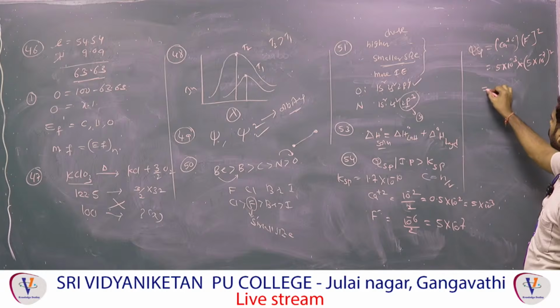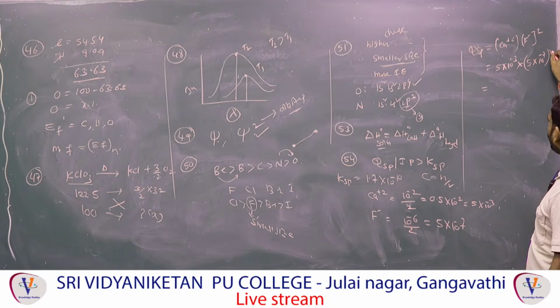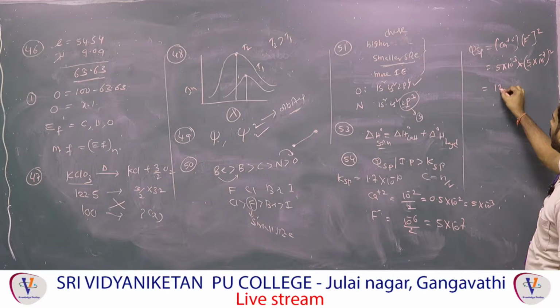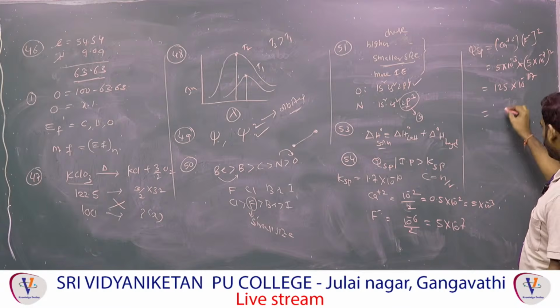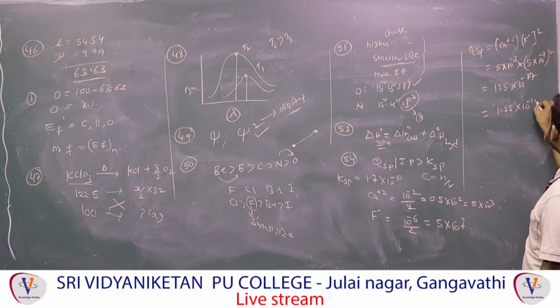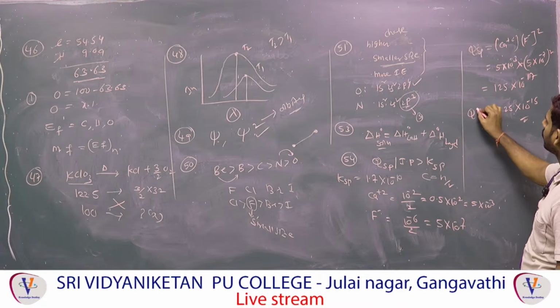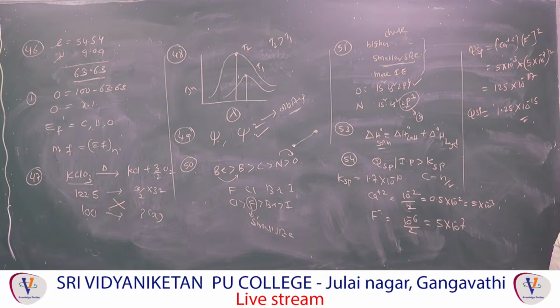Observe the total: 5 5s are 25, 25 into 5 is 125, 10 power minus 7 twice is 10 power minus 14, 10 power minus 14 into 3 is 10 power minus 17. So I am converting this to 1.25 into 10 power minus 15. That is the QSP. Now, the first option QSP is 1.25 into 10 power minus 15.